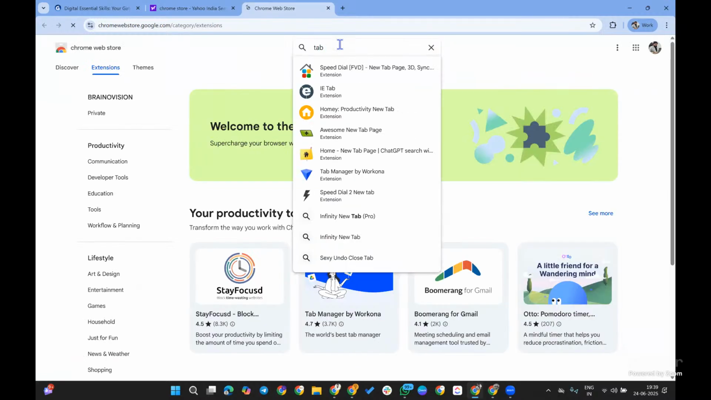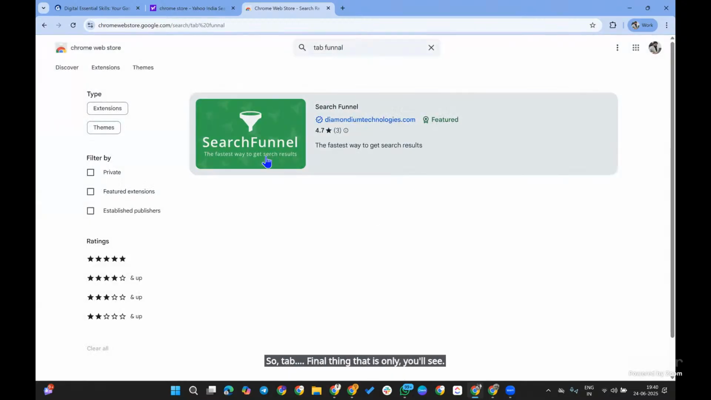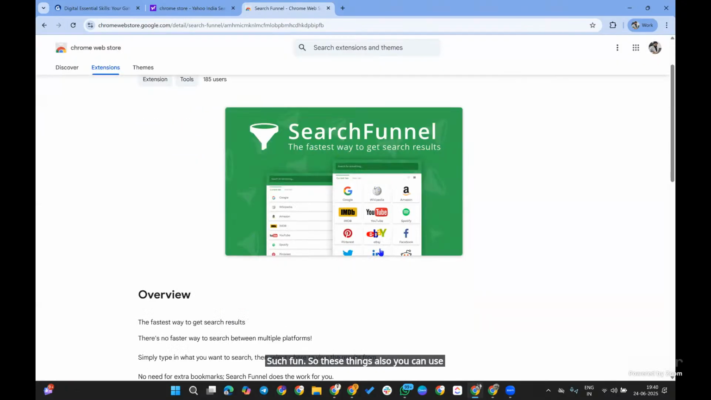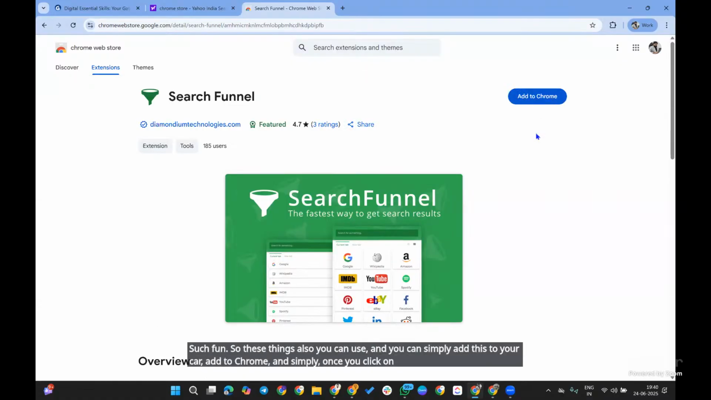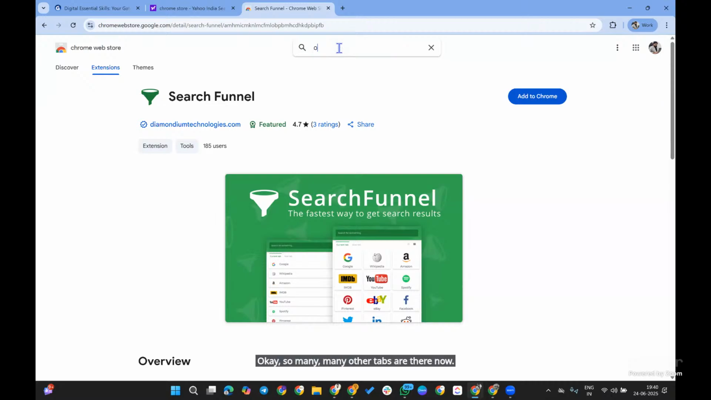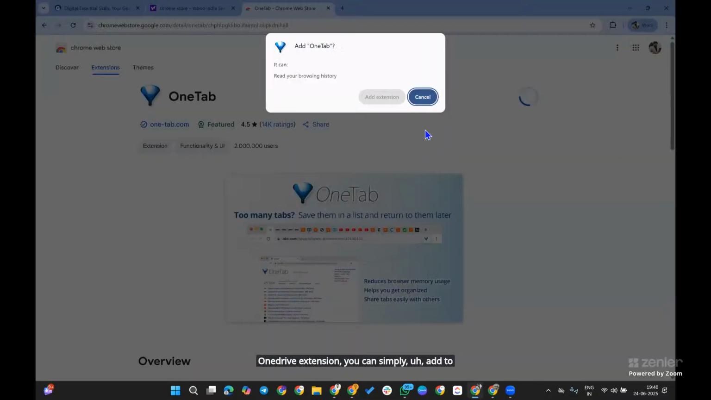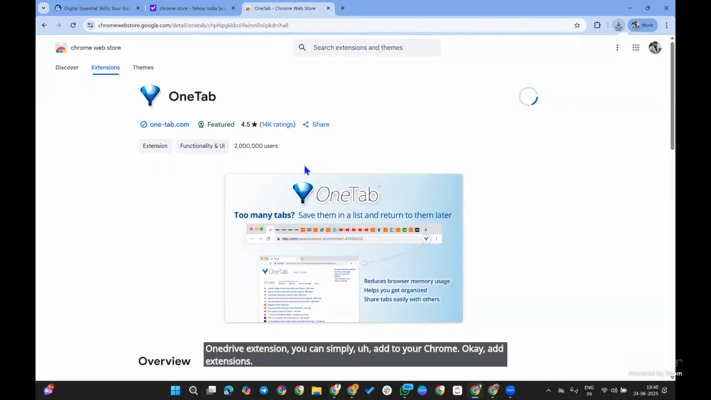Search for tab funnel. You can simply add this to Chrome, and once you click on it, all the current tabs will come into a single funnel. Here I already have the funnel symbol, One Tab. Many other tabs are there, but One Tab is the main one. You can simply add it to your Chrome. Okay, add extension. So this will be added to your browser here.